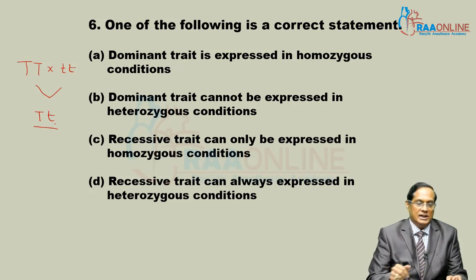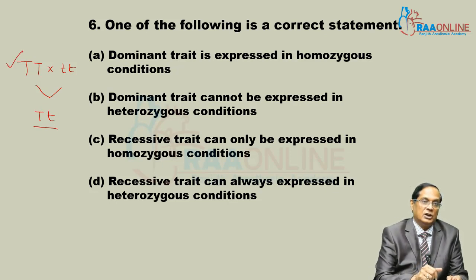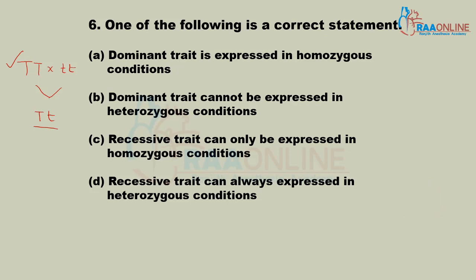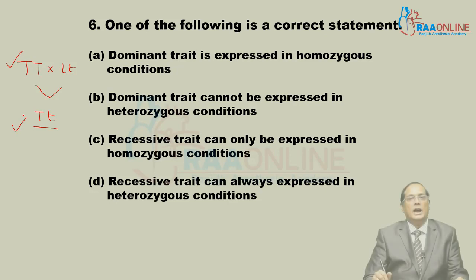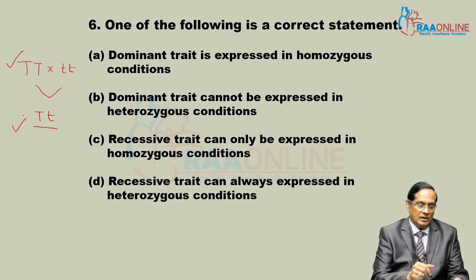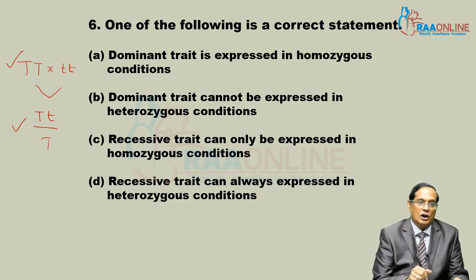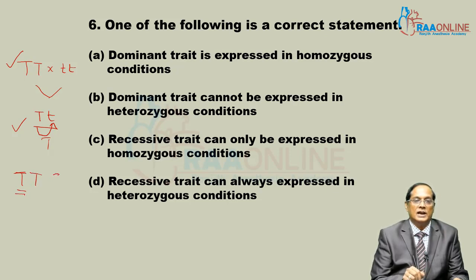Here tallness is controlled by two identical capital T, and this plant is also tall, but the identical alleles are not there. This plant is tall because tallness is dominant over dwarfness. It means the dominant gene expresses itself in homozygosity as well as in heterozygosity.